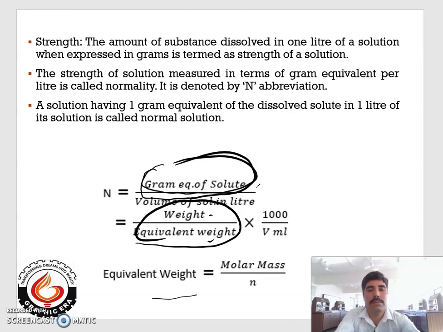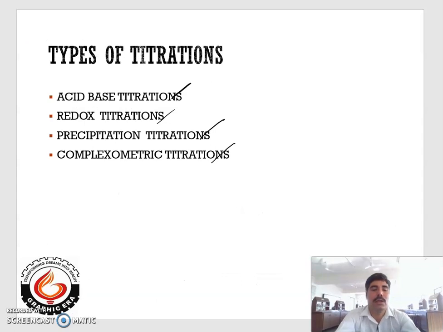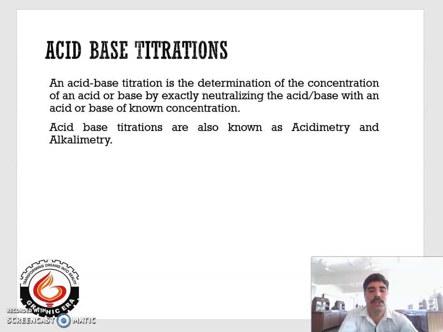Now the next is types of titration. Basically we have 4 types of titration in our course: acid base titration, redox titration, precipitation titration, and the complexometric titration. Now we talk briefly about the acid base titration. Acid base titrations are those titrations in which acid is titrated against base or vice versa. Acid base titrations are also known as acidimetry or alkalimetry.